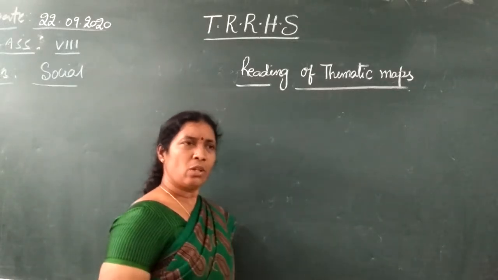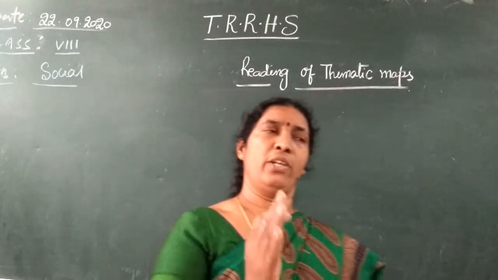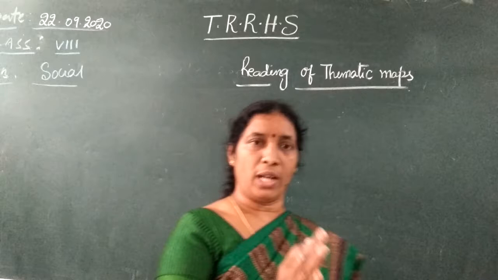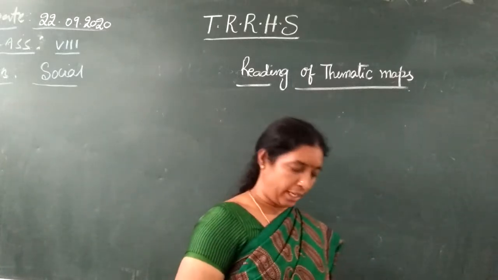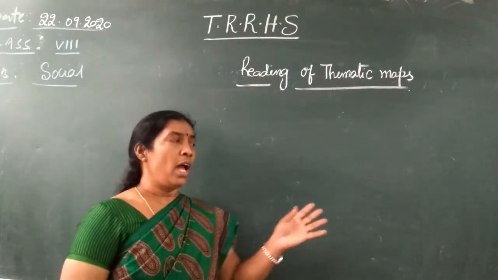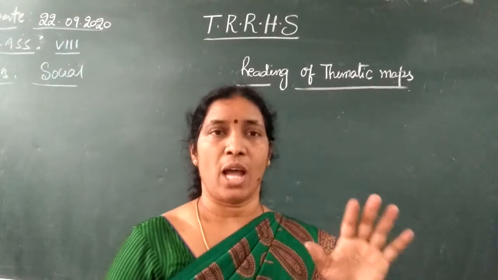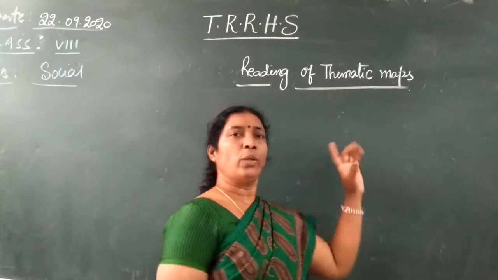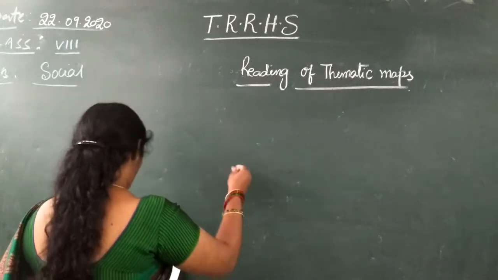A map showing and telling only one concept, any one concept, like the hilly areas of a particular area, or the plains in that particular area. Like that, it shows the economic activities of the people, or language, or population of that particular geographical area. This all shown in only one map is called a thematic map. So you write the definition about that.